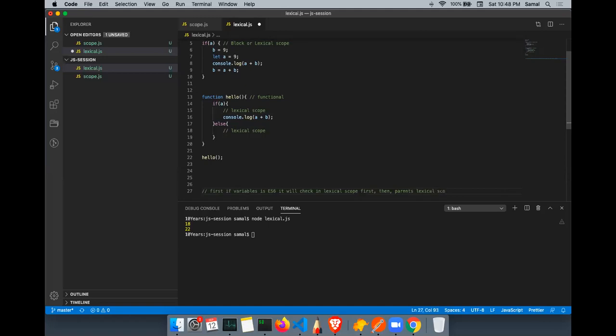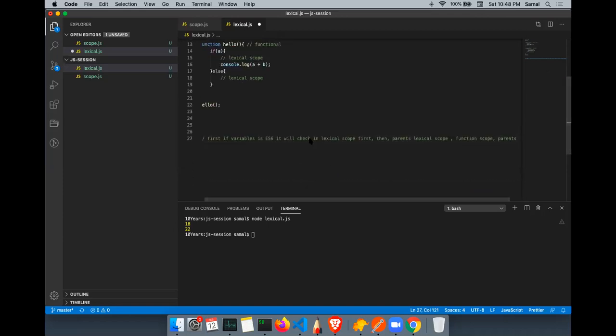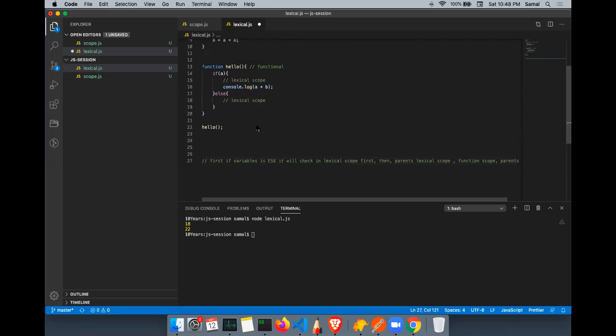It's similar, right? Finally, it will land somewhere, where there will be a functional scope and the parent's scope. So it will keep on looking for the variable, and the moment it finds it, it will stop. If it does not find it anywhere, then it will throw the error.